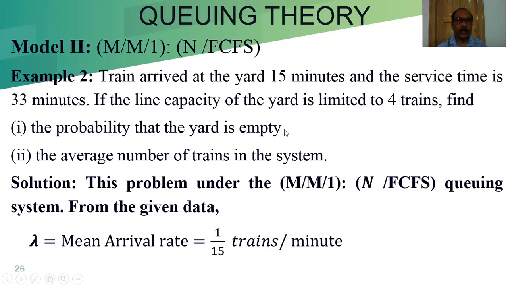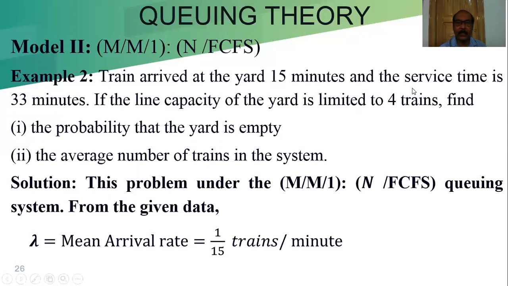Find the probability that the yard is empty and the average number of trains in the system. That means we have to find out the P0 and LS. Or sometimes they can ask you the expected waiting time in the queue or in the system, WQ and WS.